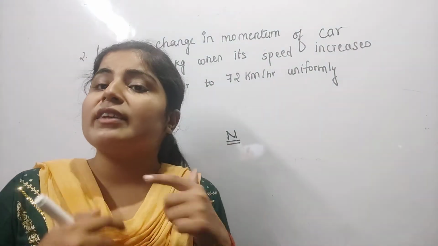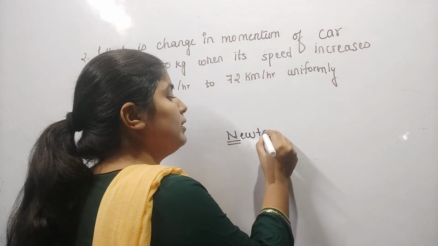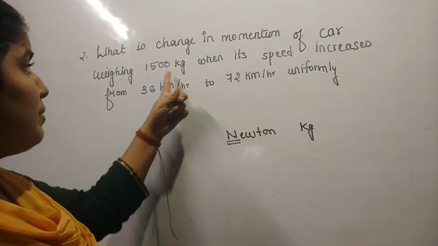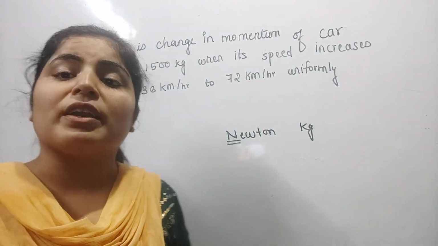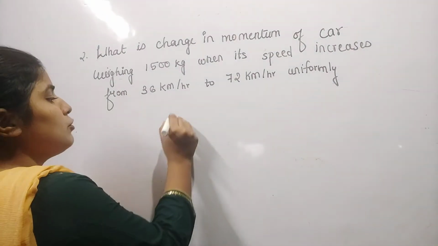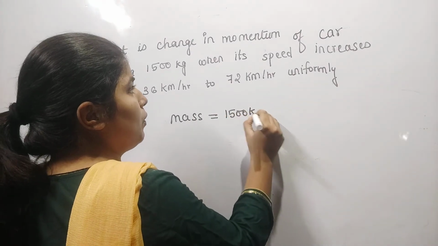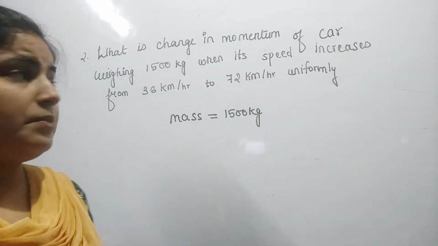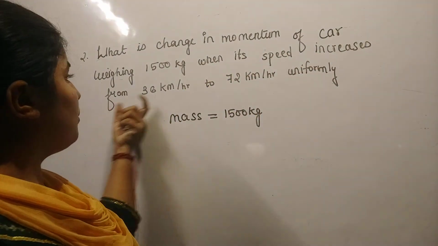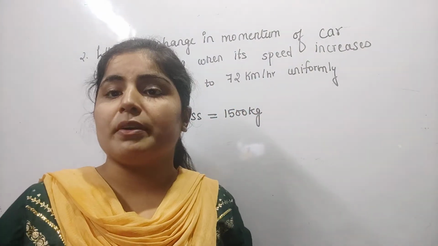So weight is measured in Newton, but the unit of mass is kilogram. Here kilogram is given. It means that this is the mass of an object, not the weight of an object. So the mass of the object is 1500 kilogram.